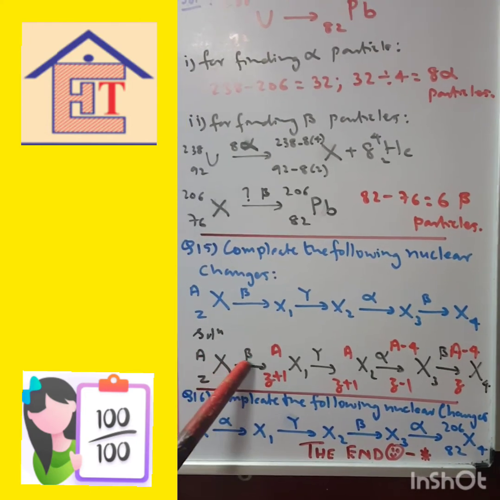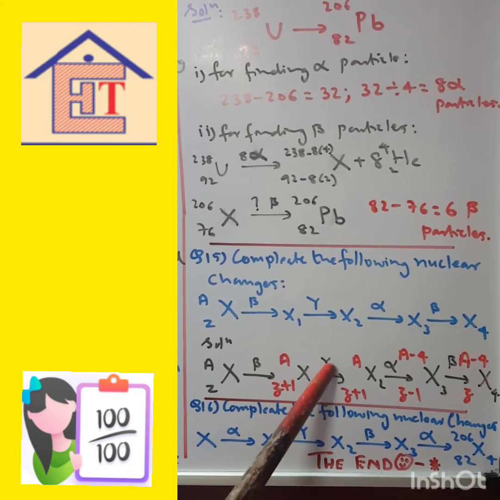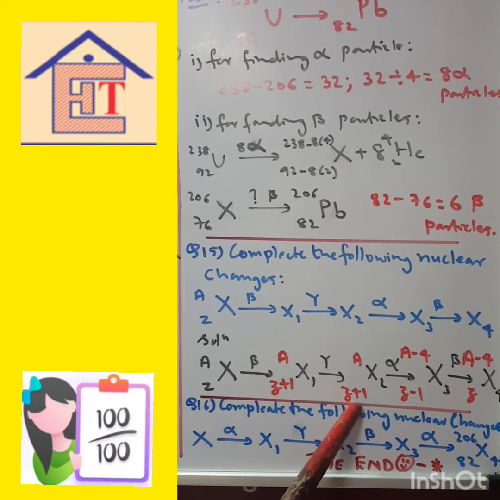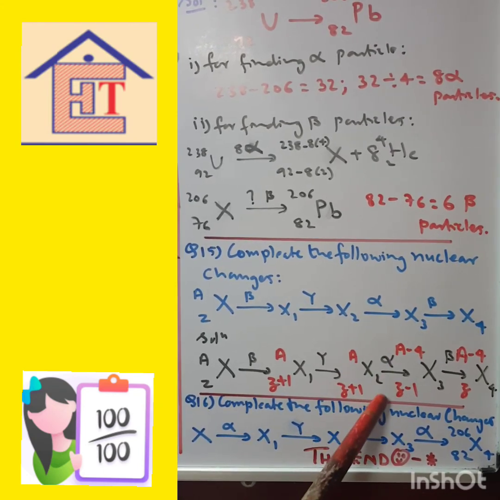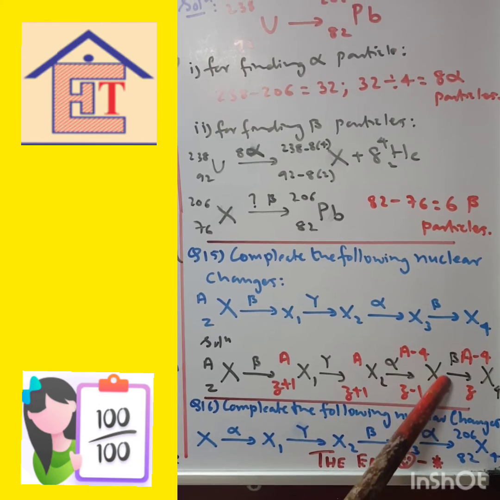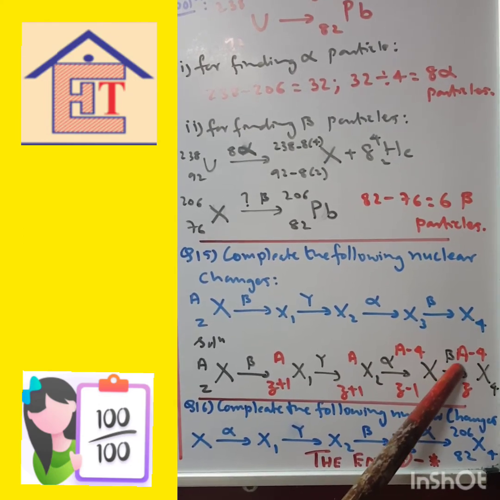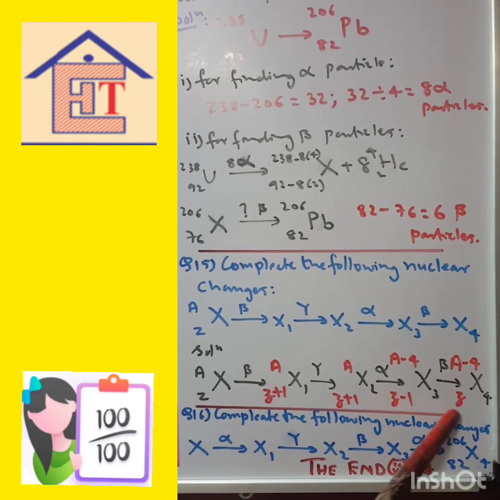So A, when it gives a beta particle, the mass number remains the same, the atomic number increases by 1. When it gives gamma rays, it remains the same. When it gives alpha rays, the mass number decreases by 4, the atomic number decreases by 2. So plus 1 minus 2 is minus 1. And when it gives a beta particle, the mass number remains the same, the atomic number increases by 1. So minus 1 plus 1 is Z.